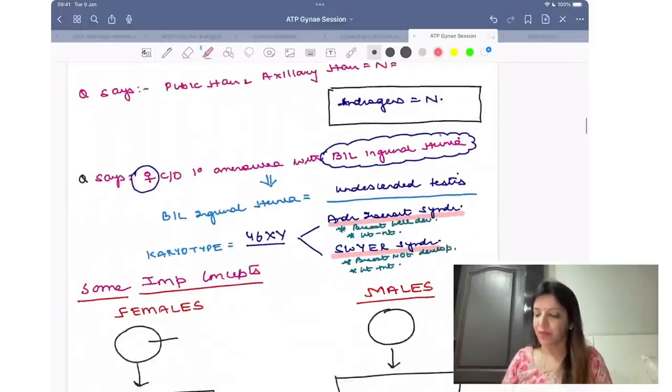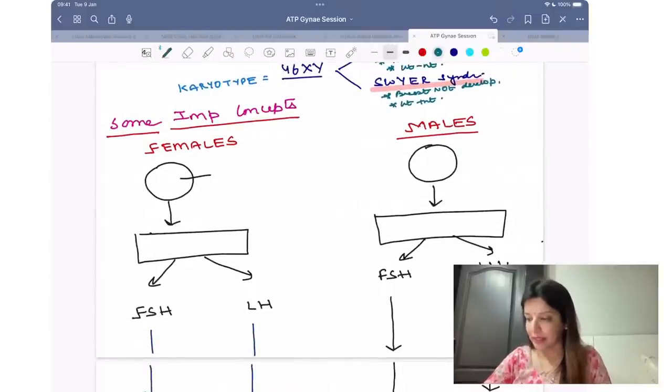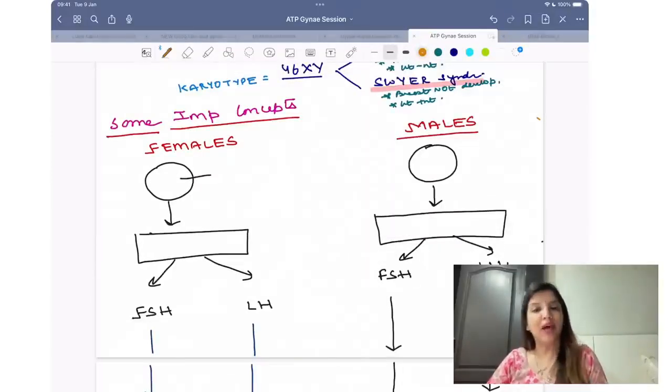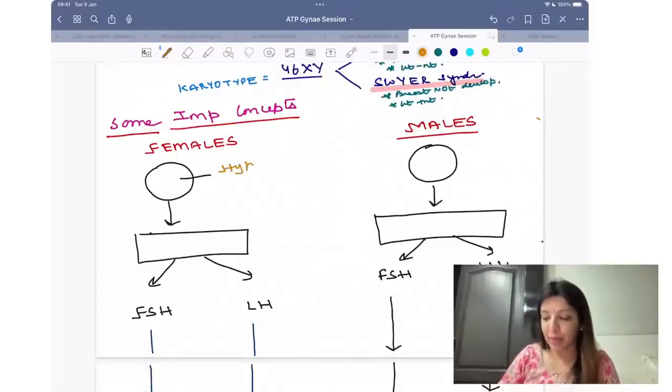Yes? Now, some other concepts, because these days they are asking you questions related to hormones. They will ask you primary amenorrhea, secondary amenorrhea, LH levels, FSH levels. So you have to have a clear understanding of the hormones, and that is why we are quickly going to revise hormones. In females, what is released from the hypothalamus?